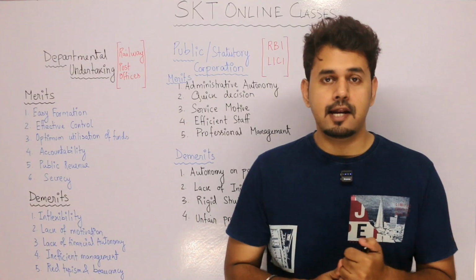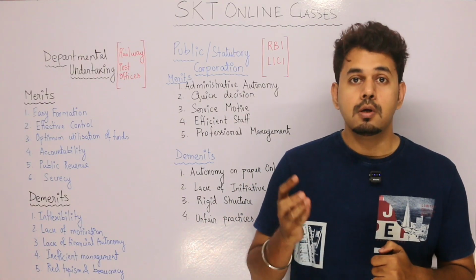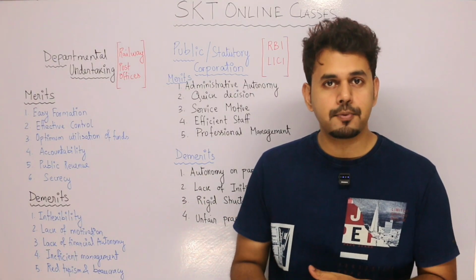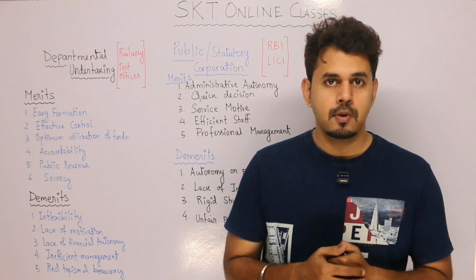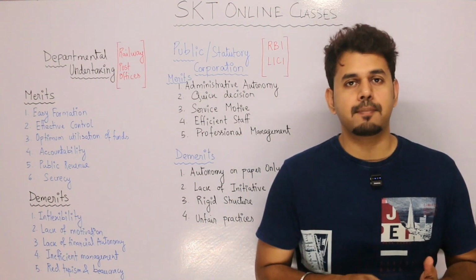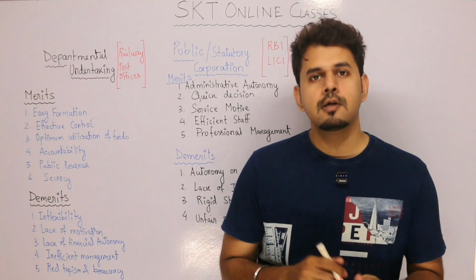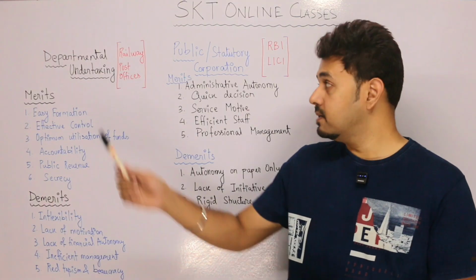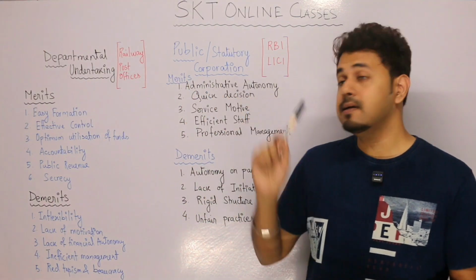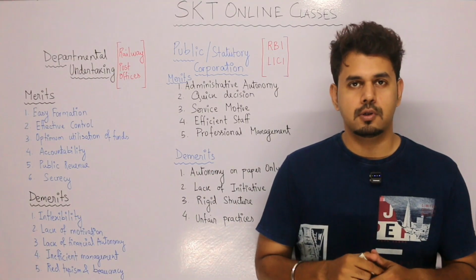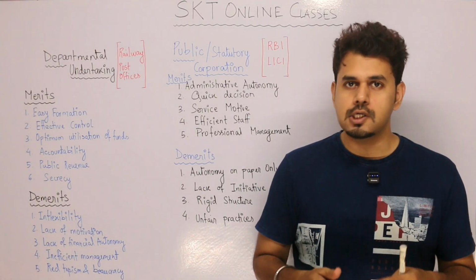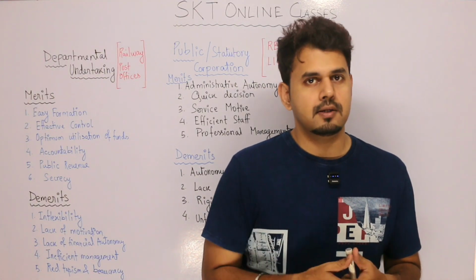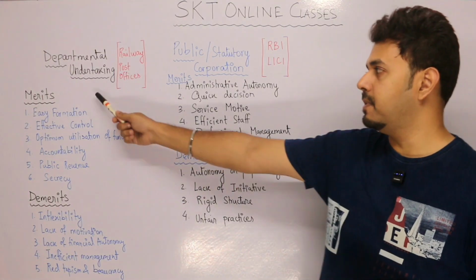Now, public sector enterprises can be classified into number one, departmental undertakings, number two, statutory corporation or public corporations, and government company. Apart from this, in this chapter we have to discuss global enterprises, joint venture, public-private partnership. So here we go with the first part, that is departmental undertakings and public corporation or statutory corporation. We need to understand these organizations' merits as well as their demerits. So let me begin with departmental undertaking.